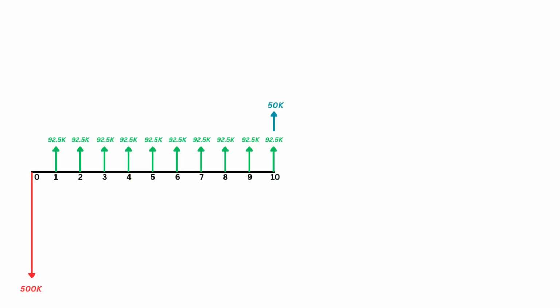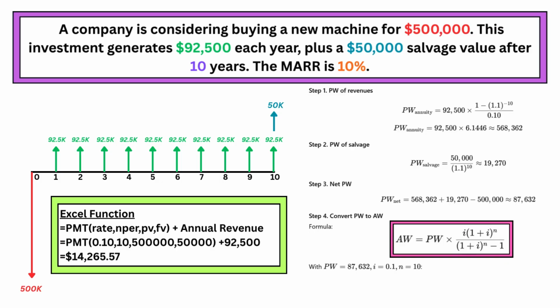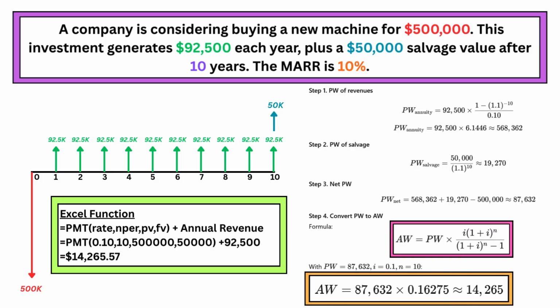Now let's look at a business case. A company is considering buying a new machine for $500,000. It generates $92,500 each year, plus a $50,000 salvage value after 10 years. The MARR is 10%. Is this a good investment? When we run the annual worth calculation, both manually and in Excel, the investment produces an AW of about $14,265 per year in net value.